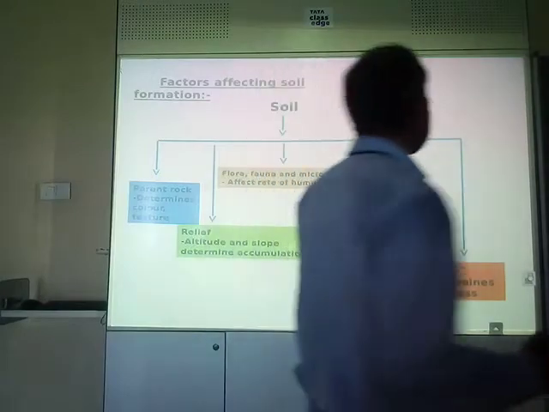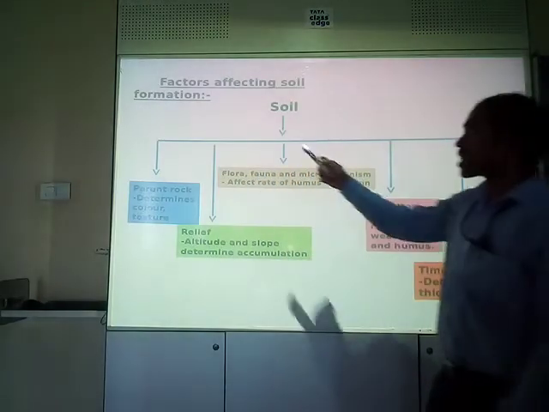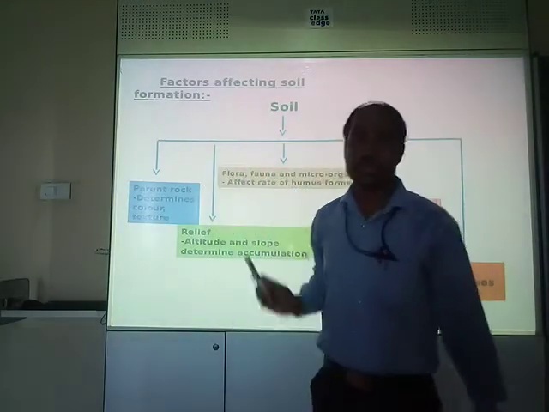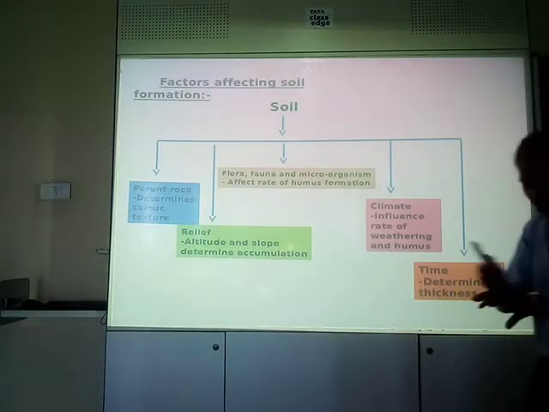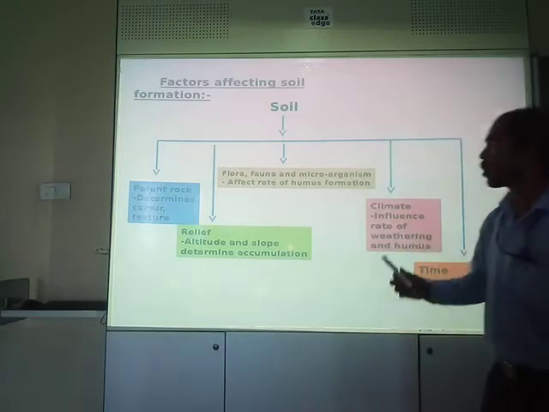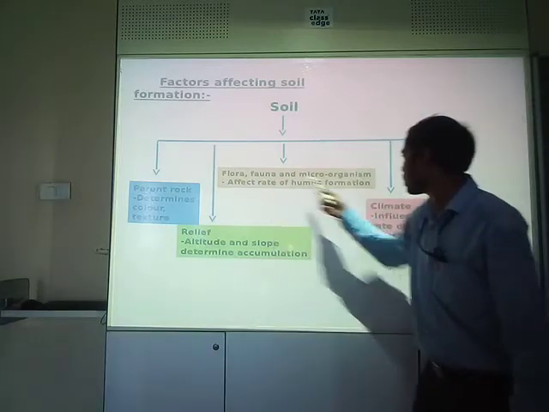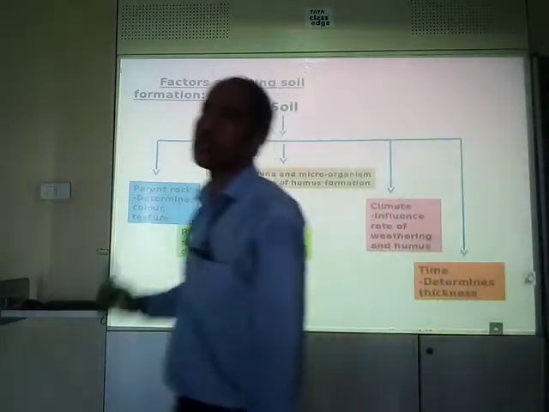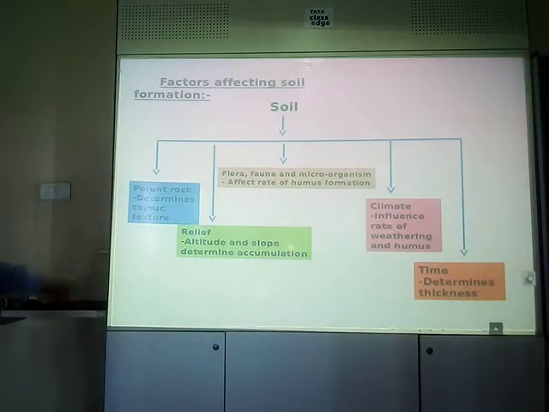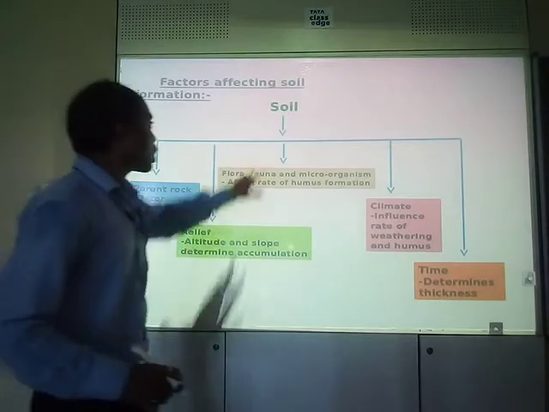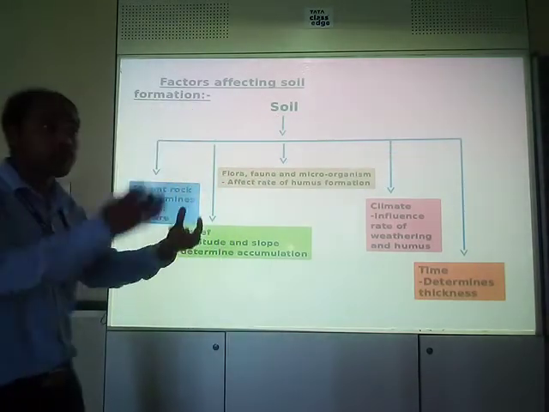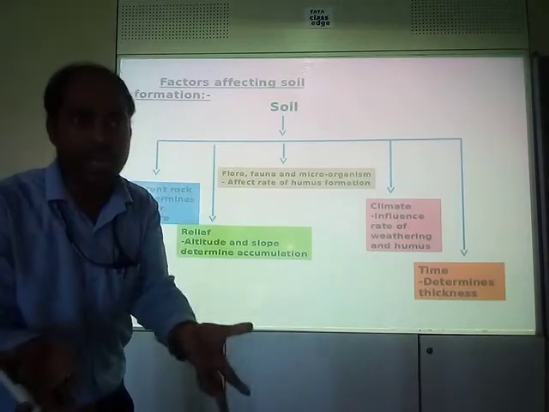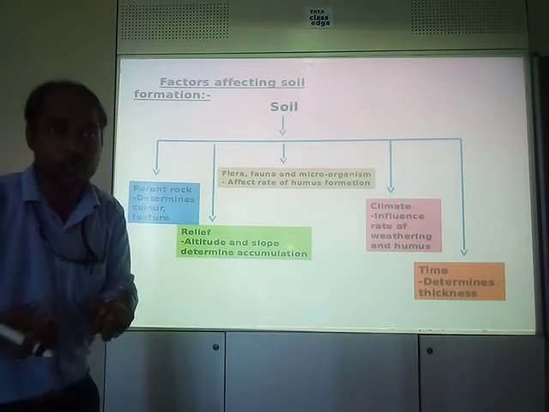Factors affecting the soil formation. These are some of the factors that affect the soil formation, mind you. Soil is formed. Now what are the factors that affect the soil formation? Five factors are there which affect the soil formation. Number 1, parent rock. That means the quality of the soil depends on parent rock, the rocks from which it is being made or the grainy substance came from, right?